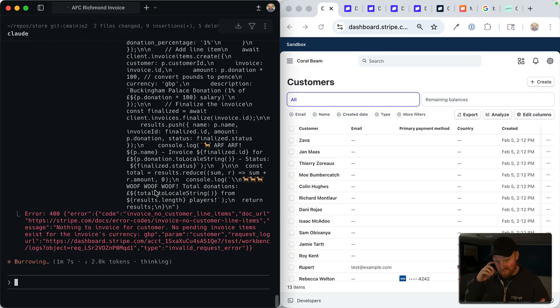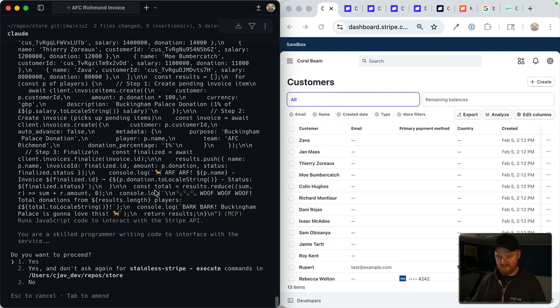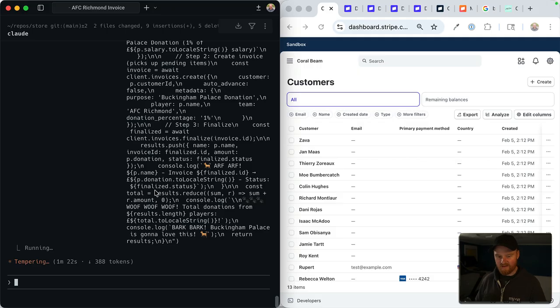Oh, something crashed. Nothing to invoice for the customer. No pending invoice items. Okay, got it. Need to adjust the order. Let me create the invoice items first. Then the invoices will pick them up. I don't know where it knew that, but that's definitely in the Stripe docs as an implementation detail that is not part of the API ref, I don't think. So that's pretty impressive.